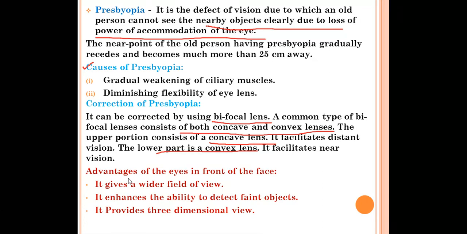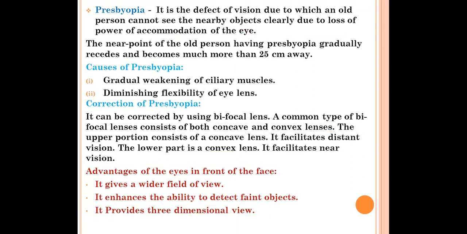Now, what is the advantage of the eyes being in front of the face? We have two eyes in our face. So what advantages do we get by having two eyes in our face? First, it gives a wider field of view. We can see the object near us with a very clear view, and we can look around. It enhances the ability to detect faint objects. Even very dull or faint objects we can see because of the eyes present in front of our face. It provides three-dimensional views. So these are the three advantages of the eyes in front of the face.